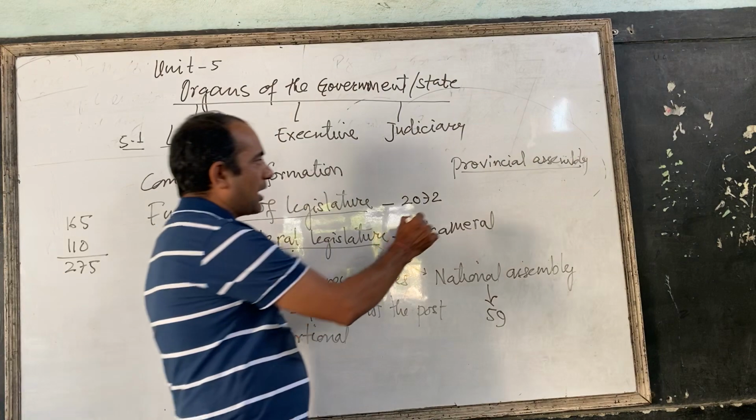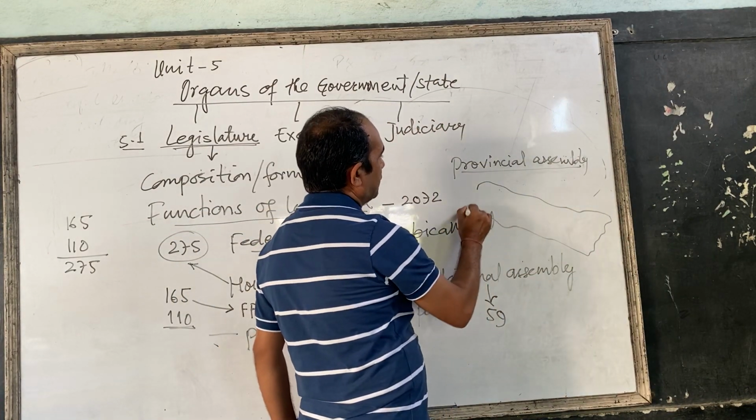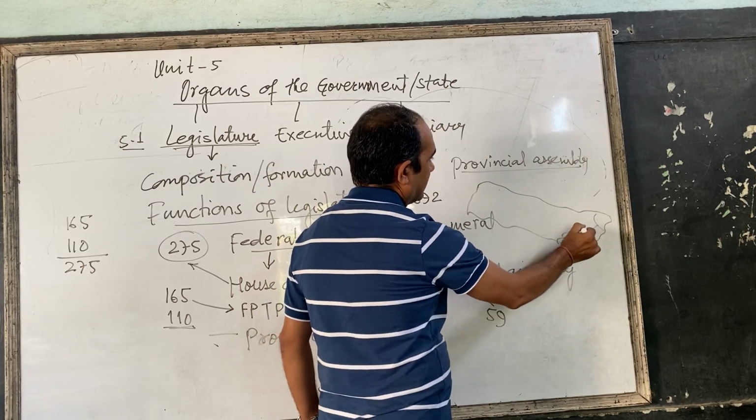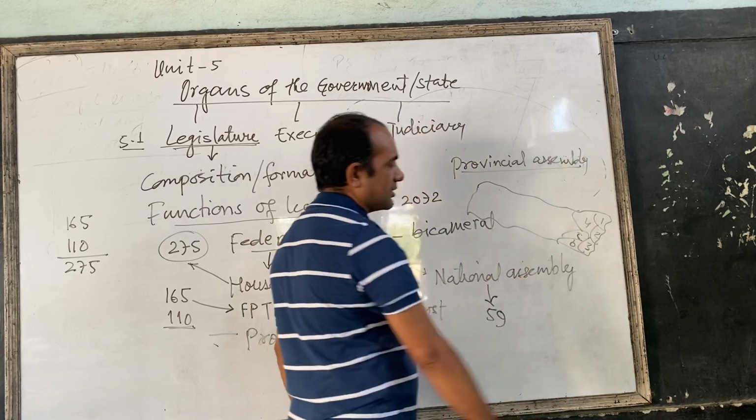FPTP means, suppose our country Nepal is one country, and here we have 165 constituencies. Suppose you can say 1, 2, 3, 4, 5, 6 like this.